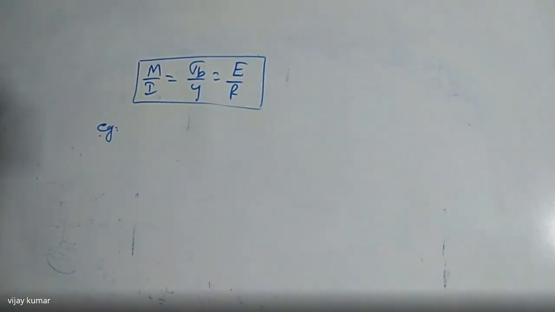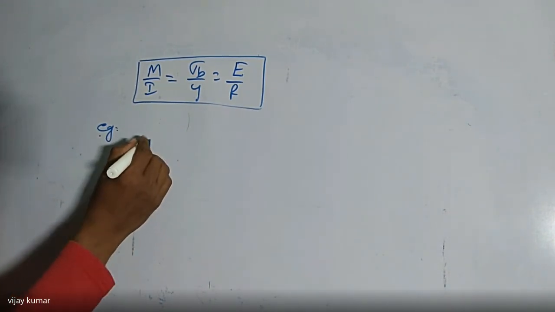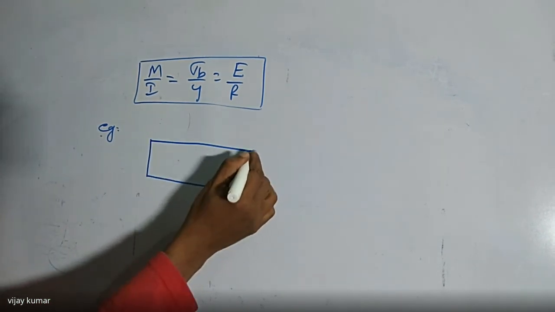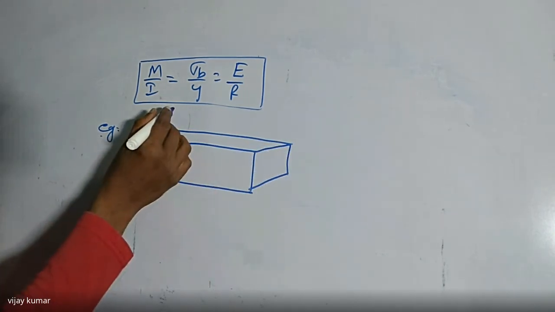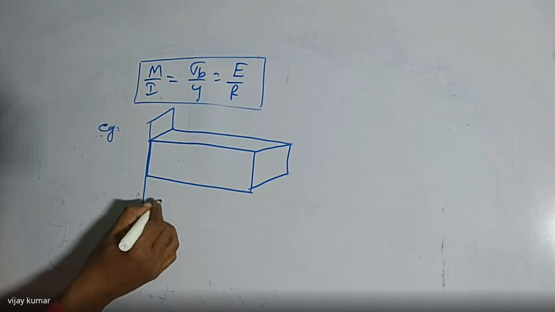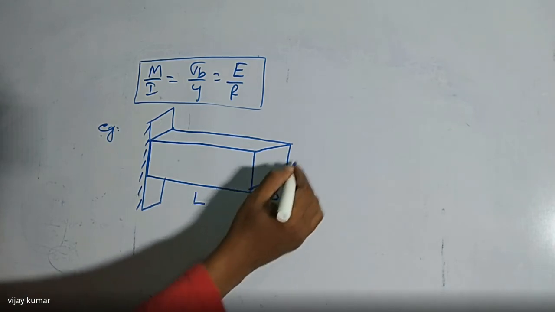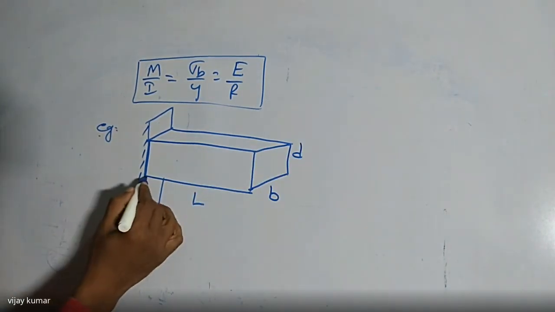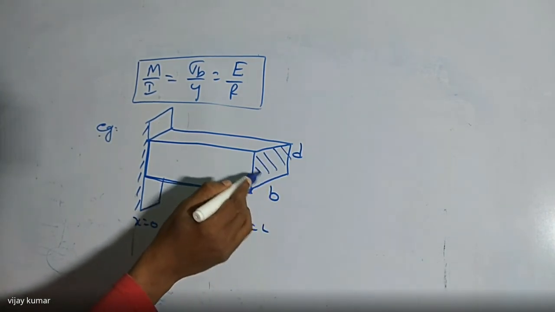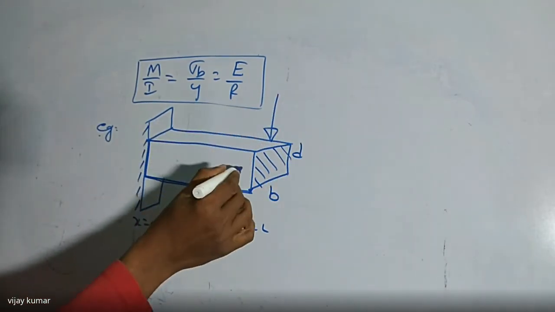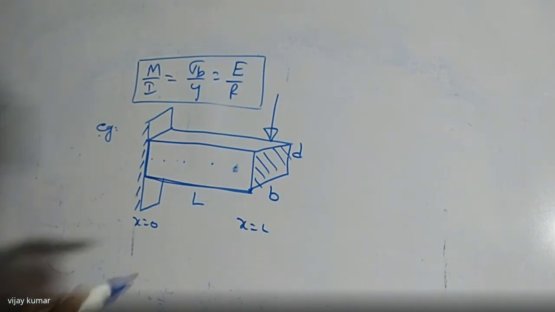But here, when the beam is said to be of uniform cross section, for example, I am taking one cantilever beam like this. See this one, the cantilever beam. This is the length of the beam, the width of the beam, the depth of the beam. Here, if you see from x equal to 0 to x equal to L, the area of cross section of the beam is the same. If you apply the load here, and take any point along it, the bending moment increases along the length of the beam.